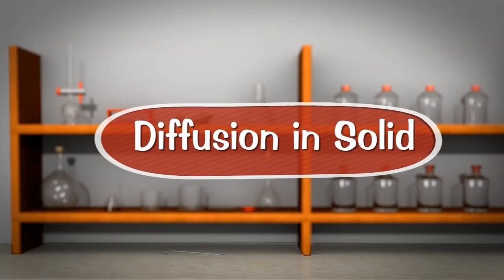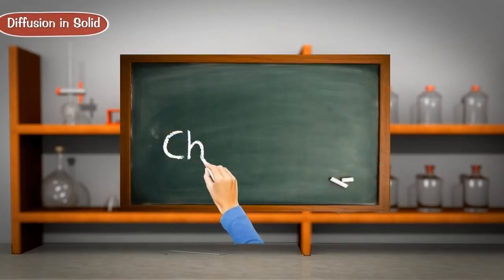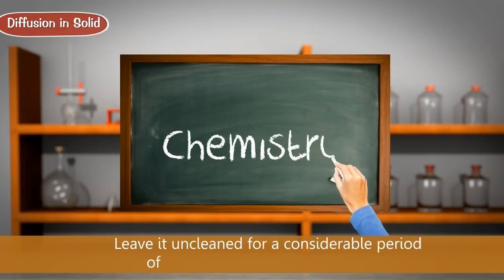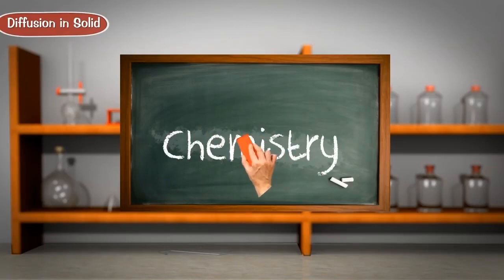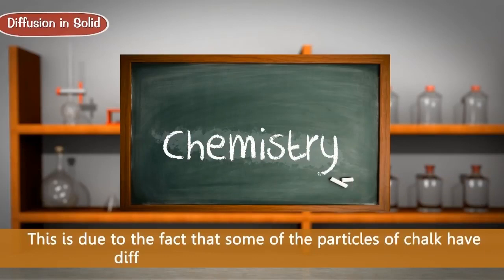Diffusion in solids. Diffusion can also take place in solids. Diffusion in solids is a very slow process. We will now give two examples of diffusion of solids in solids. Number 1. If we write something on a blackboard and leave it uncleaned for a considerable period of time, we will find that it becomes quite difficult to clean the blackboard afterwards. This is due to the fact that some of the particles of chalk have diffused into the surface of the blackboard.